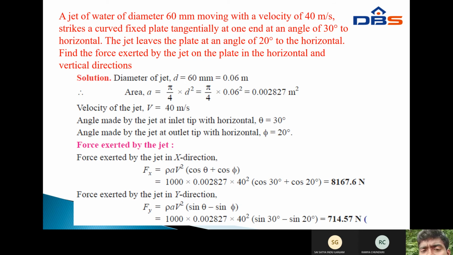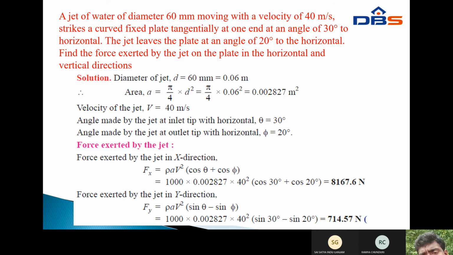The velocity of the jet v equals 40 meter per second. The angle made by the jet at the inlet tip with the horizontal, theta, equals 30 degrees. The angle made by the jet at the outlet tip with the horizontal, phi, equals 20 degrees. The two angles, velocity and diameter are all given in the problem.